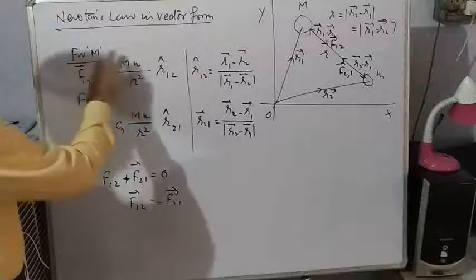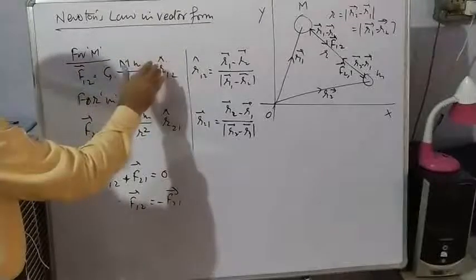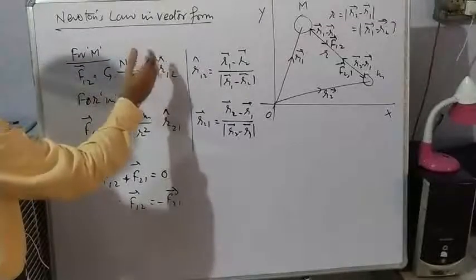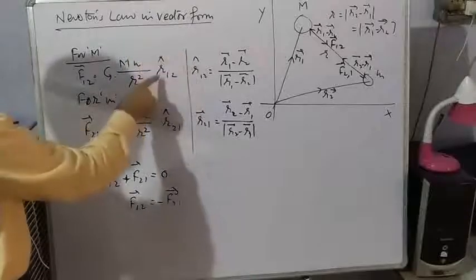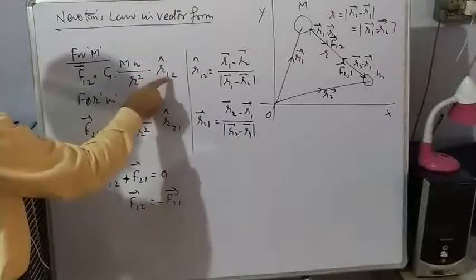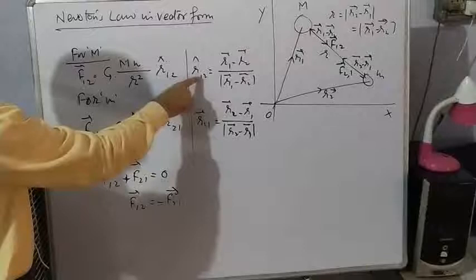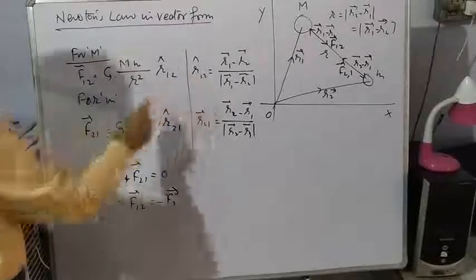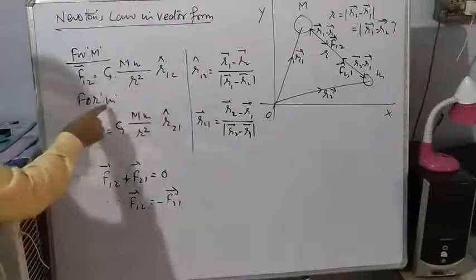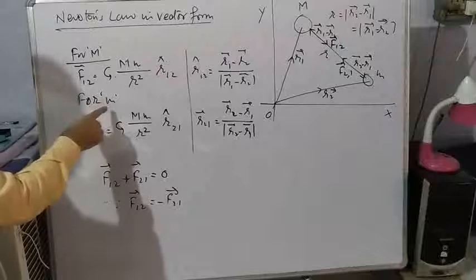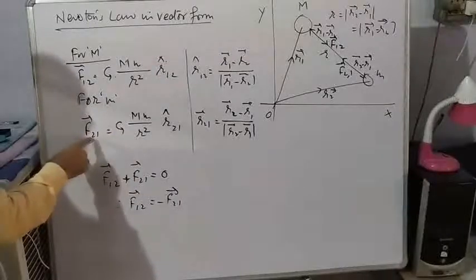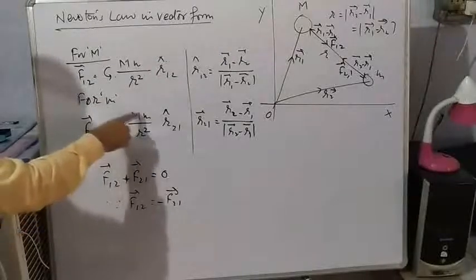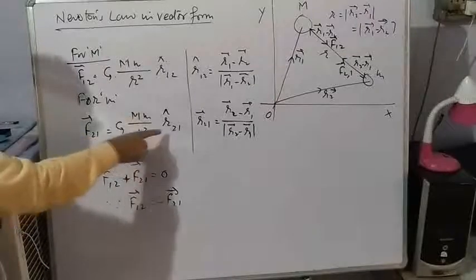Since it is a vector equation, to introduce vector nature, I am writing the unit vector of R12. R12 is described here. Similarly, for small m, F21 is equal to G M into small m upon R square, R21.